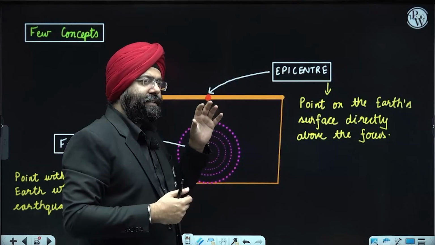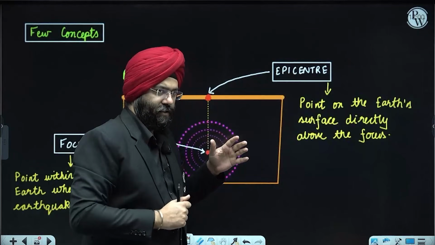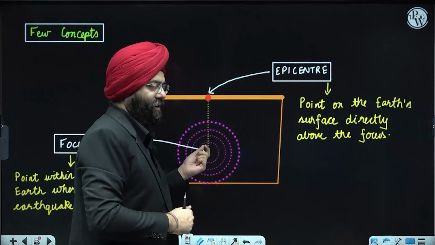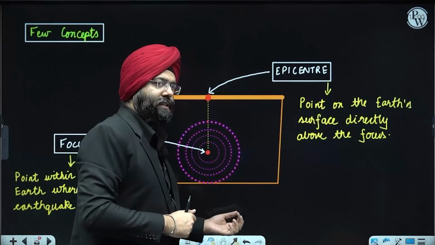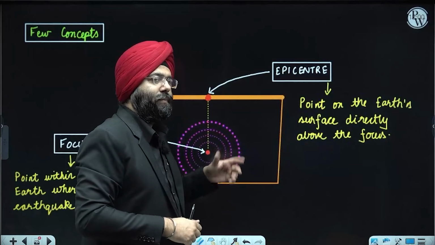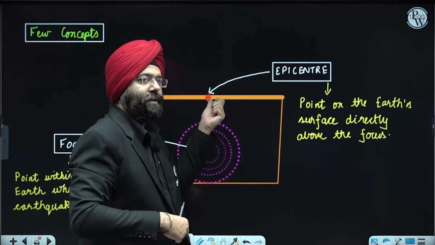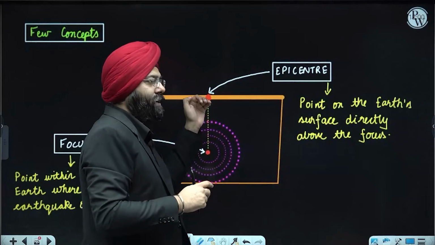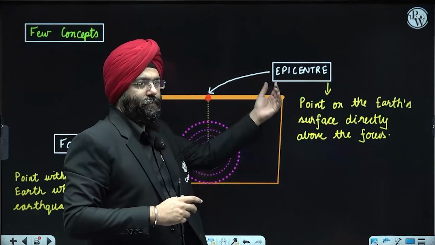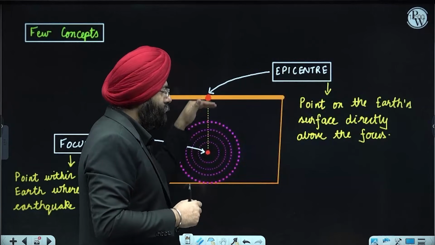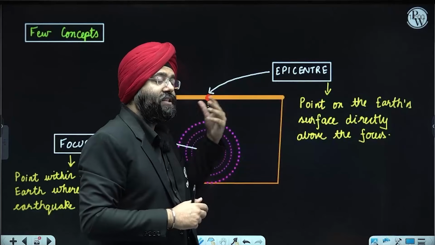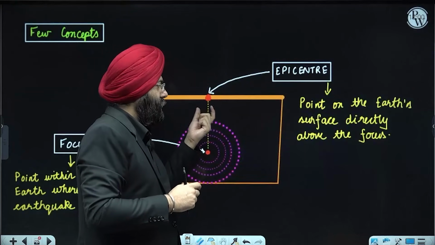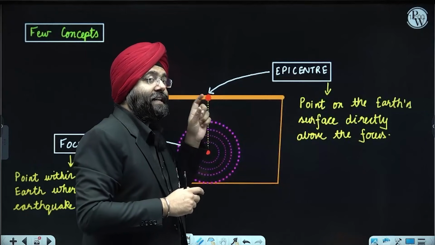The point inside the earth where the earthquake originates is known as the focus. Deeper the focus, lesser will be the problems or issues resulting in the epicenter. Now, it depends upon the scale. If it is closer, by default, there will be more damage, because the energy being transferred from a particular point to the surface, the distance decreases, so more energy will be transferred. Dissipation of energy will be less. In that case, closer the focus to the surface, greater the damage.